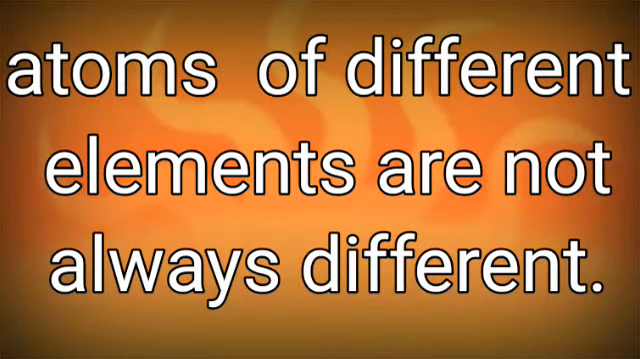Come to the third one. According to Dalton, atoms of different elements are always different. But you consider argon and calcium. Atomic mass of argon is 40. Atomic mass of calcium is also 40. That means atomic mass is same, but atomic number is different. So there are certain elements like this. They have same mass number but different atomic number. These type of atoms are called isobars. The existence of isobars helps to discard the third postulate of Dalton.